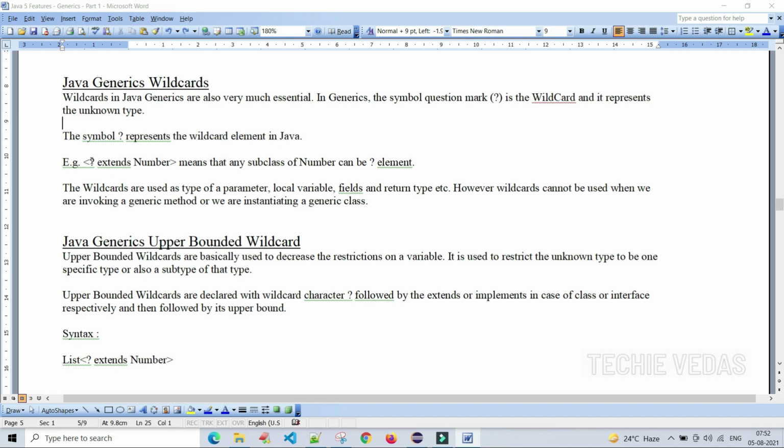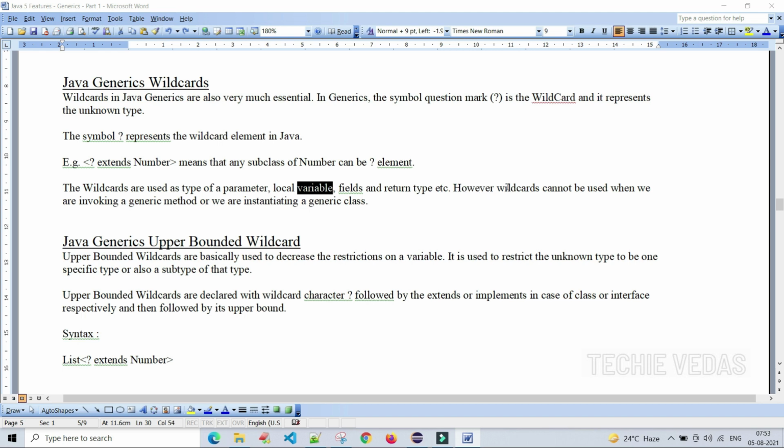Example, how to mention that? In the angle brackets, question mark extends Number, which means that any subclass of Number can be replaced with the question mark, such as Integer or Short. So any subclass of this data type can be replaced with the question mark here. Wildcards are used as a type of parameter, local variables, fields and return types, etc.